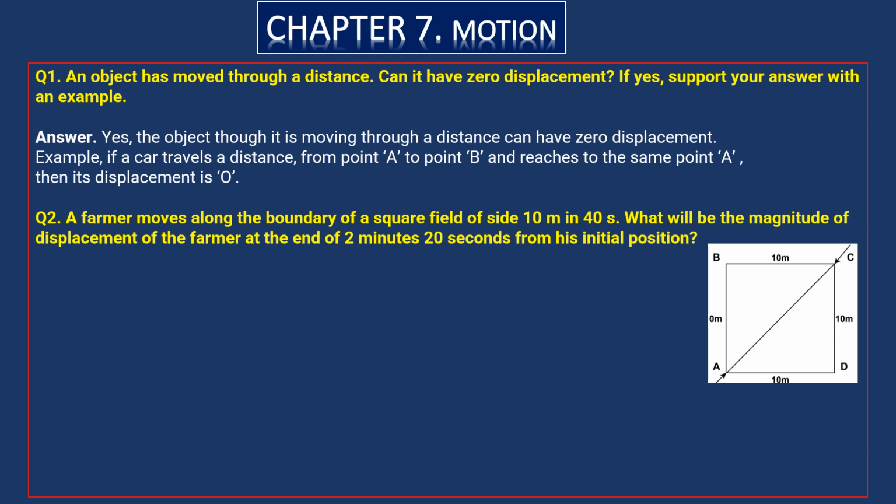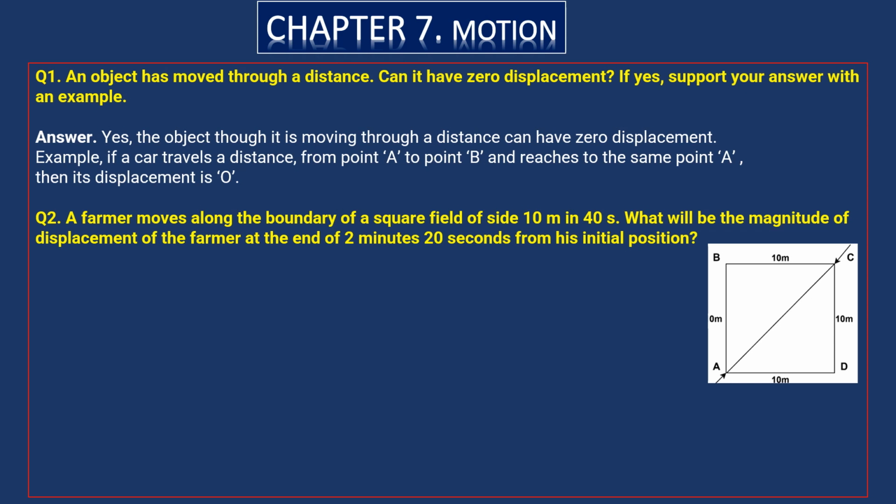Now he started from A. From A to B he covered 10 meters, B to C 10 meters, C to D 10 meters, and D to A 10 meters. In one round he covers 40 meters, the full length, and he reaches his initial position. Per round he finished 40 meters of distance.